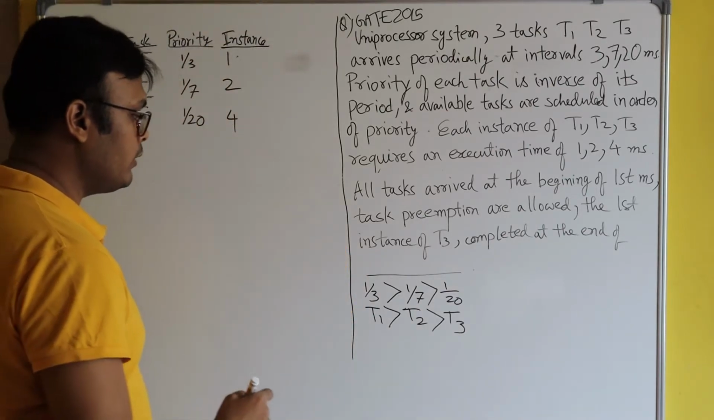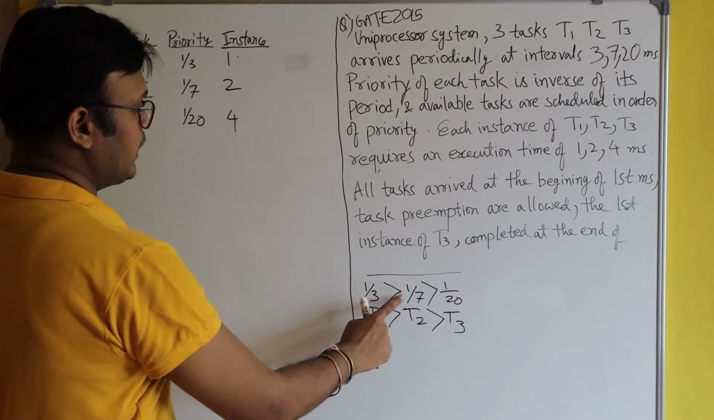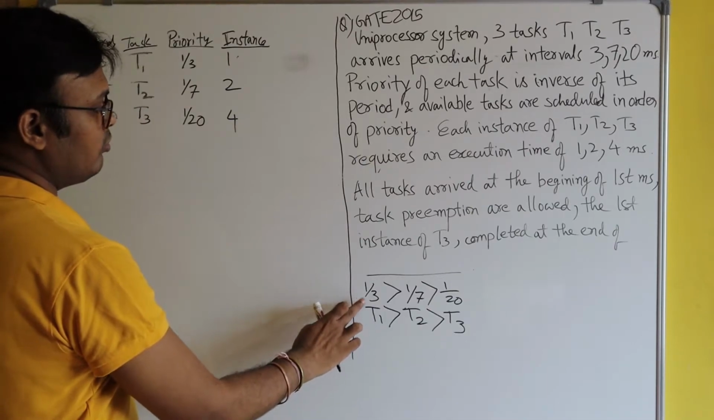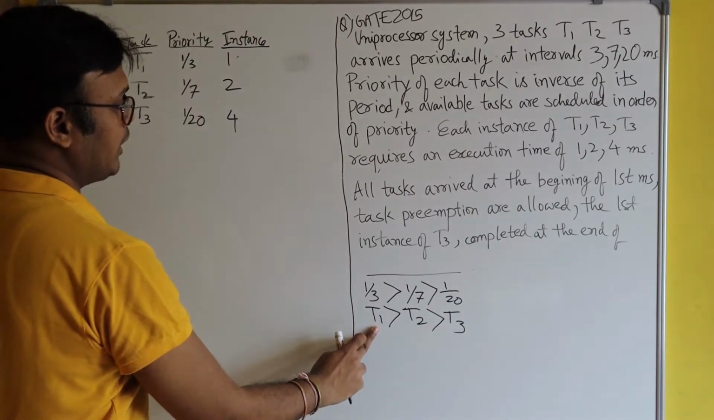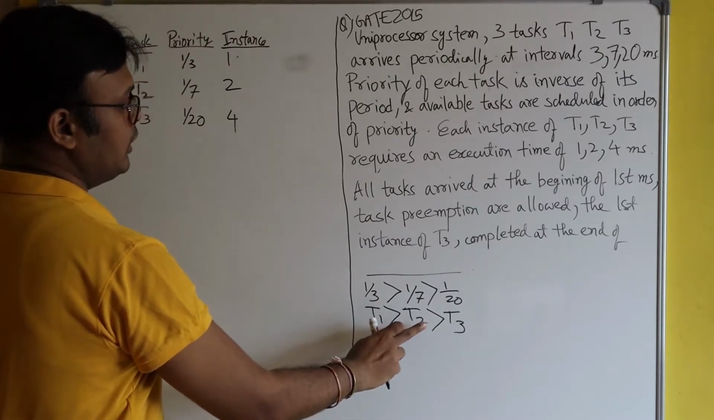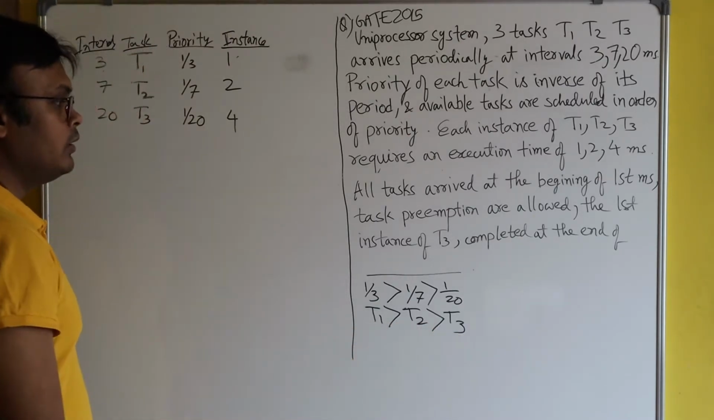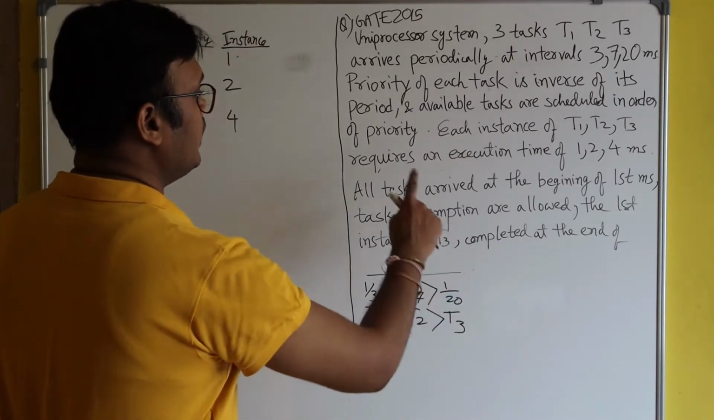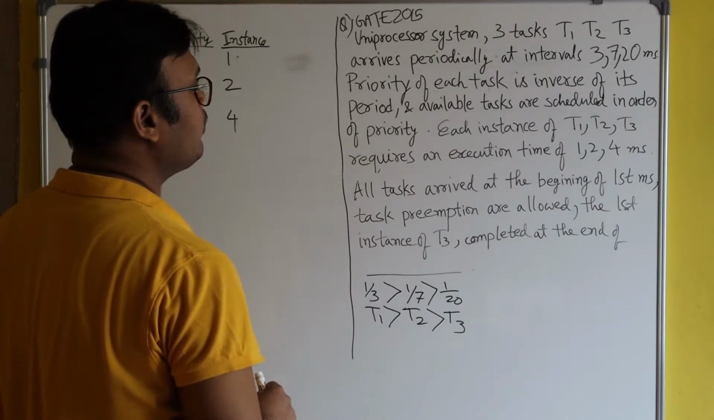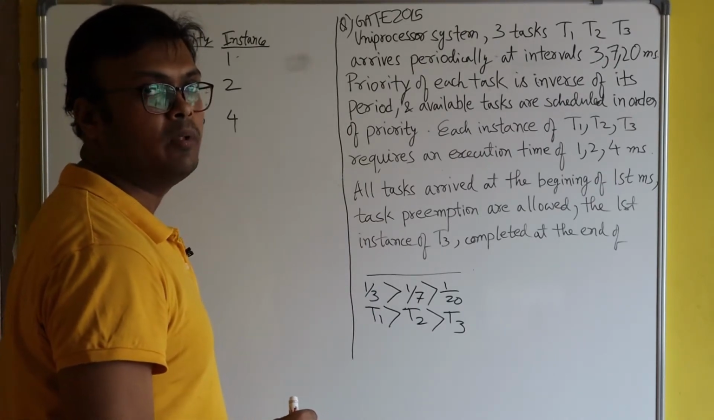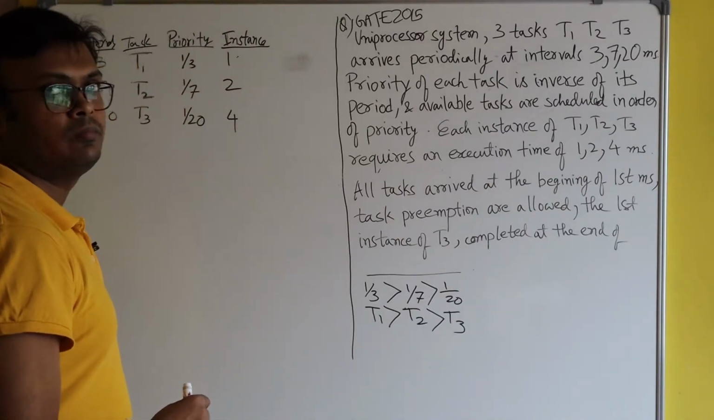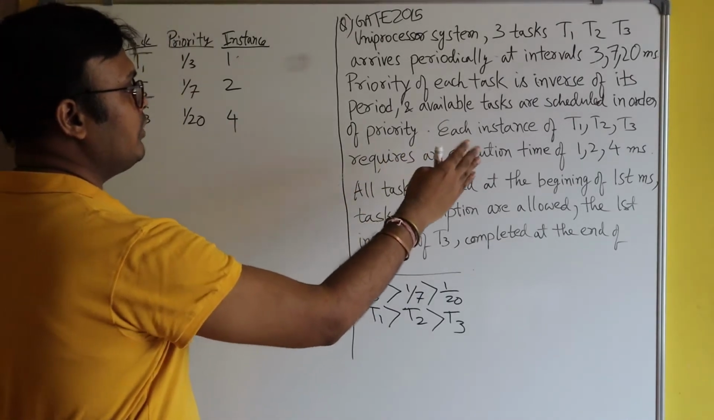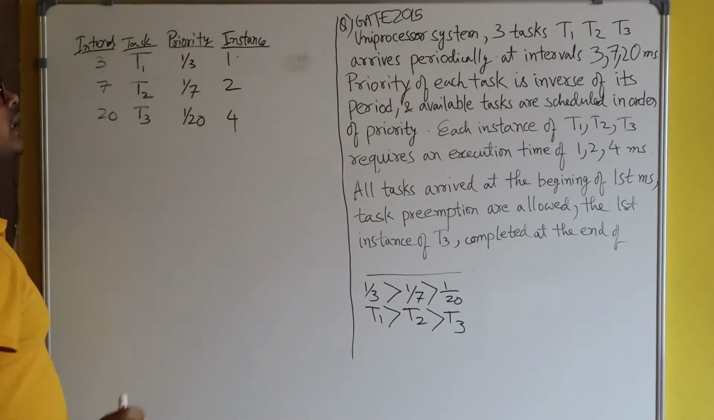So here you can see that 1 by 3 is greater than 1 by 7 is greater than 1 by 20. It means T1 has higher priority than T2, and T2 has higher priority than T3. And each instance of T1, T2, T3 requires an execution time of 1, 2 and 4 milliseconds.